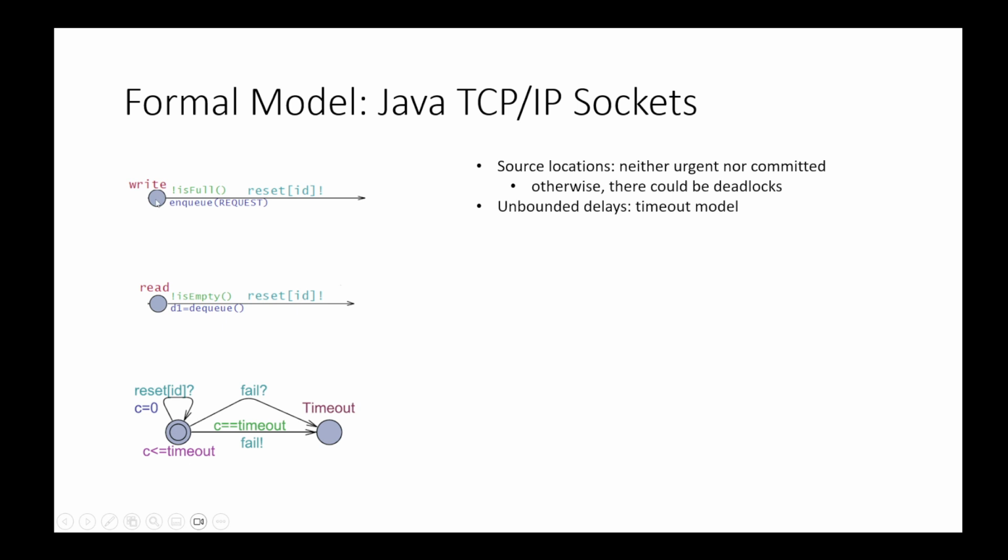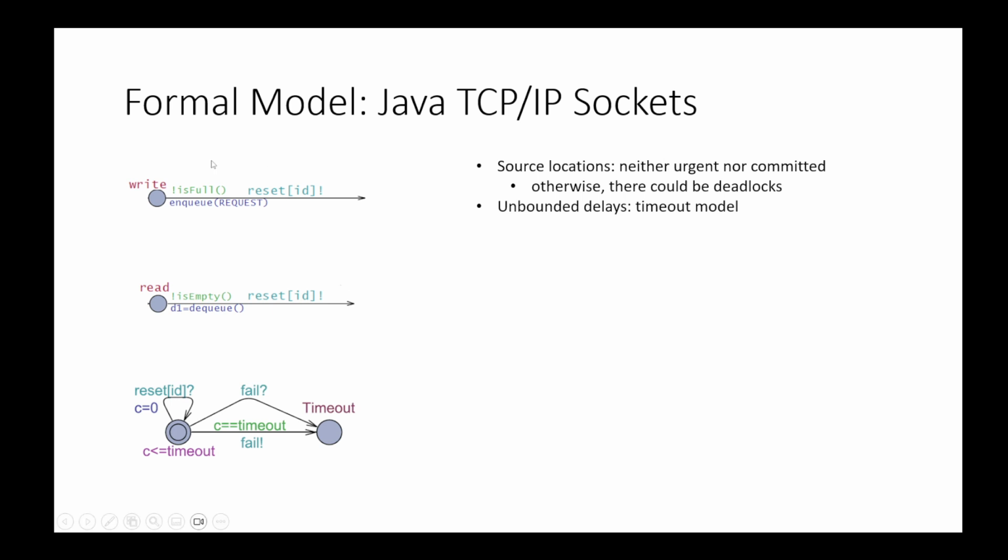In UPPAAL, locations can also be urgent and committed. Basically, these are locations whose outgoing transitions have a higher priority than the others in the network. In the paper, it is described how, if we had modeled these interactions by using these urgent and committed locations, we would have encountered deadlocks in the formal model. This was checked using model checking. More details on this are in the paper.